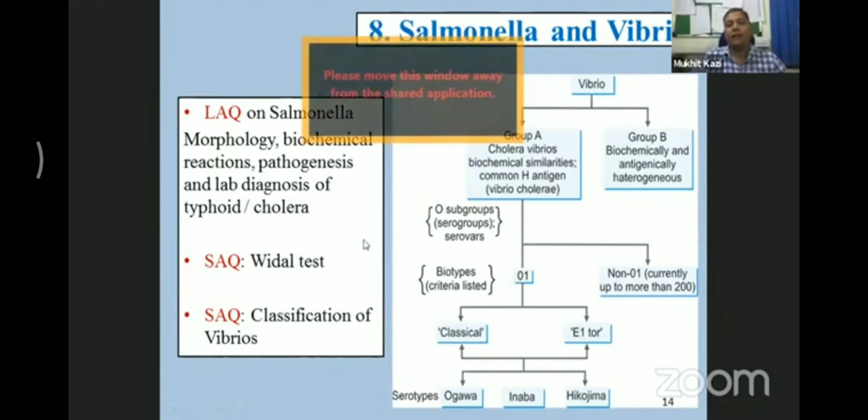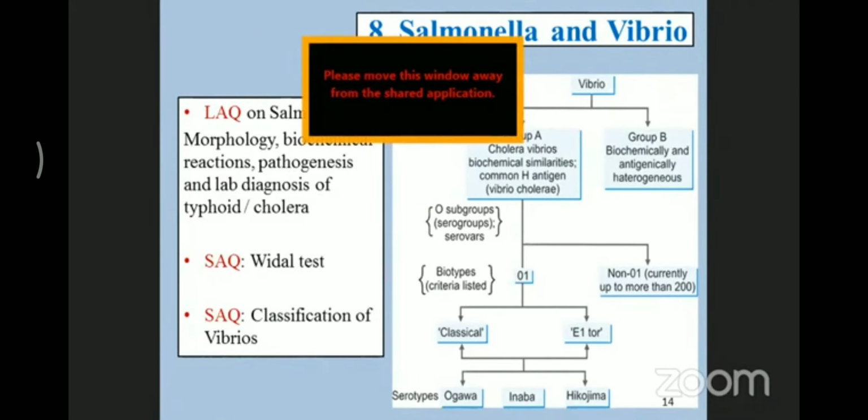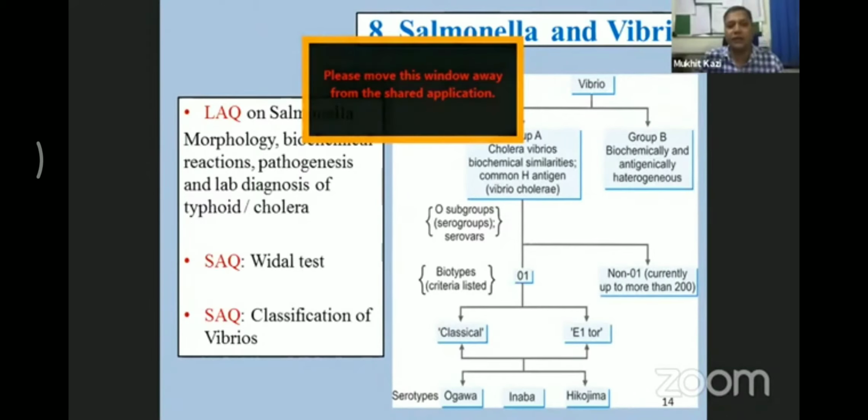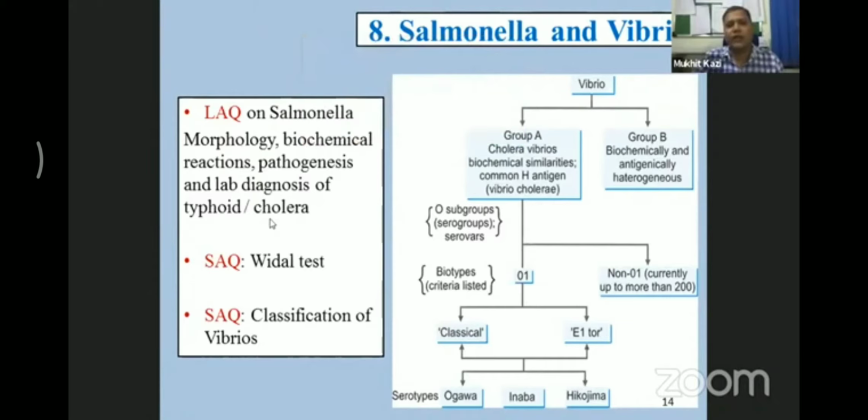And then again, I have told you, even if you write those 4 points and just mention one thing from each point, for example, the specimen collection, then the microscopy, then the third one is the cultivation, and the fourth one is the identification and the antibiotic sensitivity. So similarly, you can attempt the typhoid as well as the cholera laboratory diagnosis. I still expect one of the two important SAQs from these two chapters.